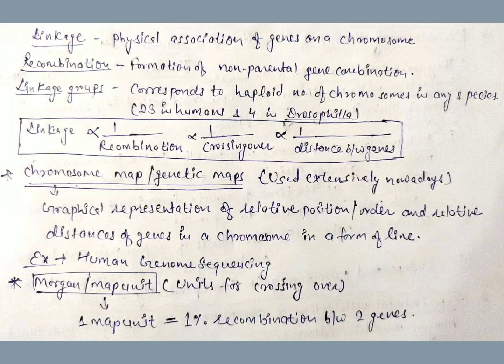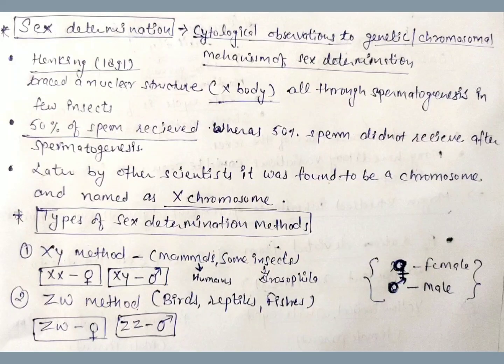The third term is Morgan or map unit. These are the units for crossing over, or you can say recombination, so they are known as Morgan units. One map unit or one Morgan unit is equal to 1% recombination between two genes. So if the value of the map unit is 1, it means there is 1% recombination between two genes. Now we have understood linkage and recombination.